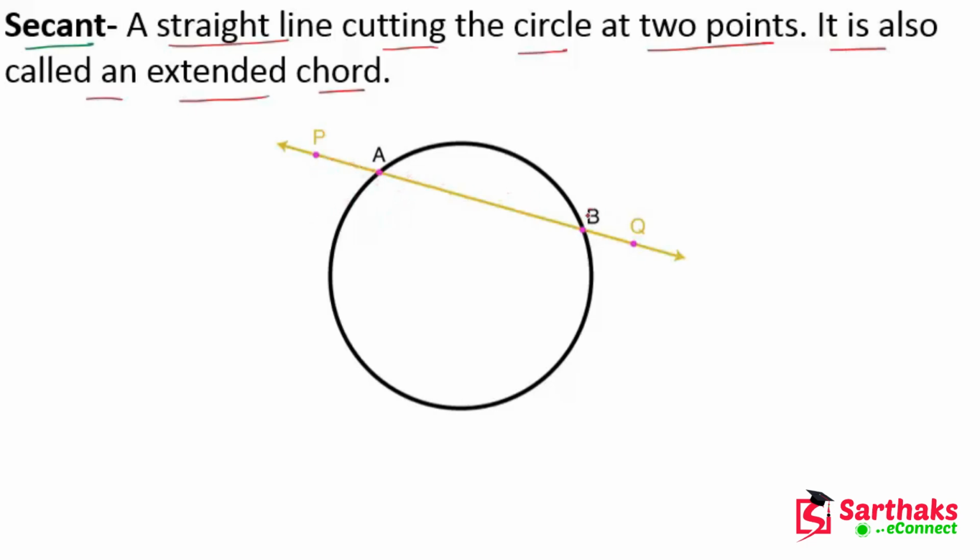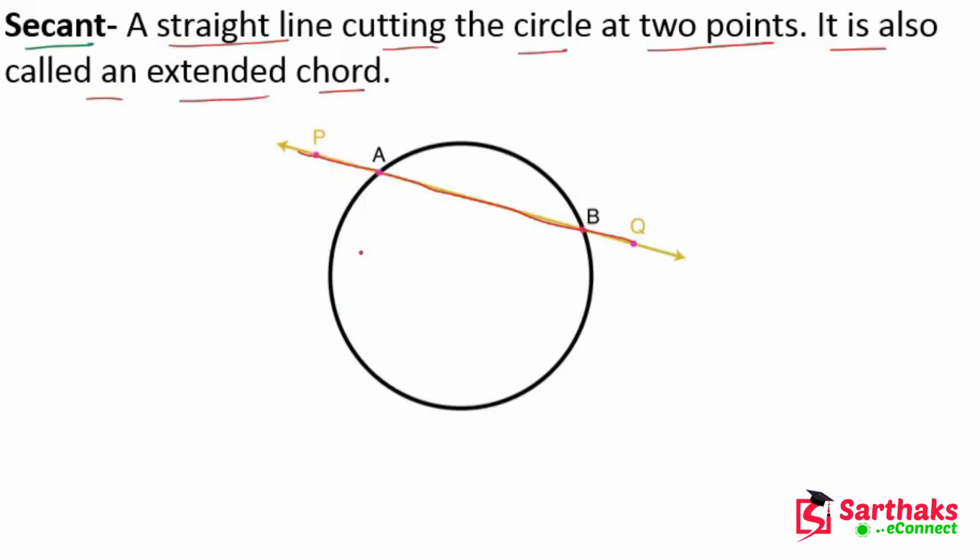A secant passes through the circle, meaning it is extended. AB is the chord, but PQ is the secant. A secant cuts the circle. I hope you understand these things. So a straight line cutting the circle at two points is called a secant.